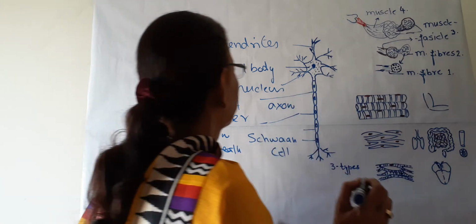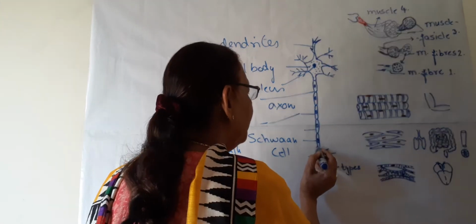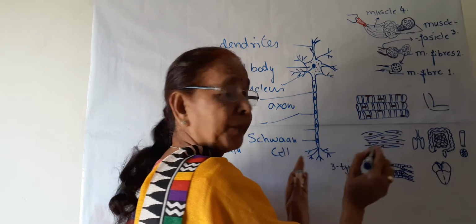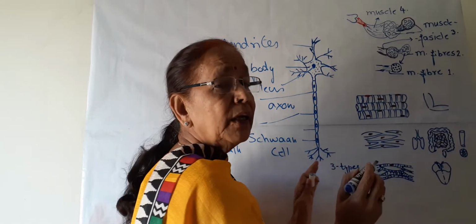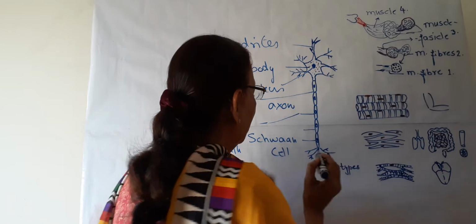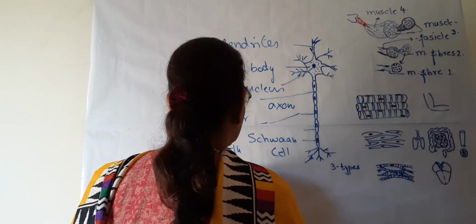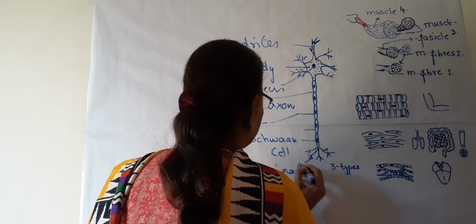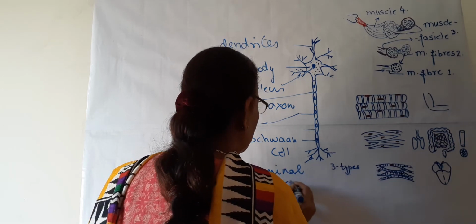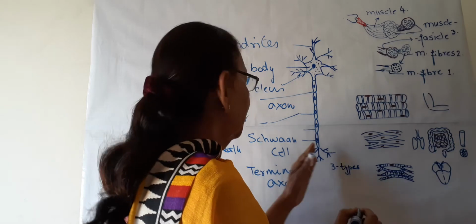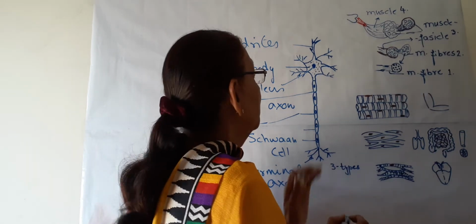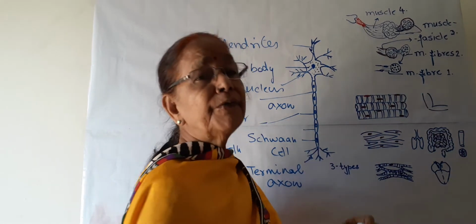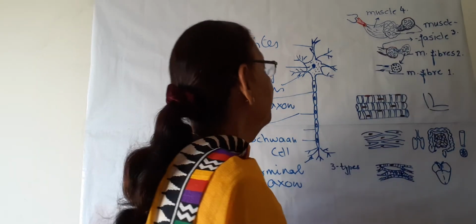So this is the structure of the axon, and it also branches into finger-like or hair-like projections, and these are the terminal axon, or the nerve endings, or the terminal part of the axon. So this is the structure of a neuron or nerve cell.